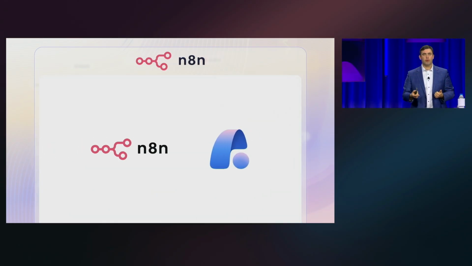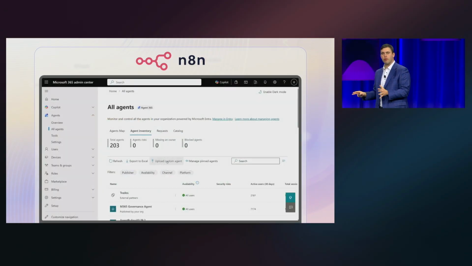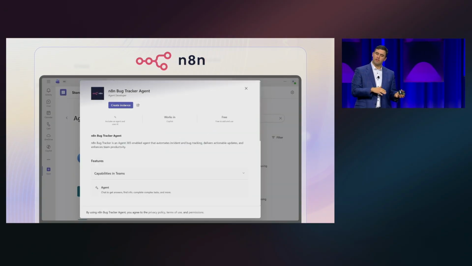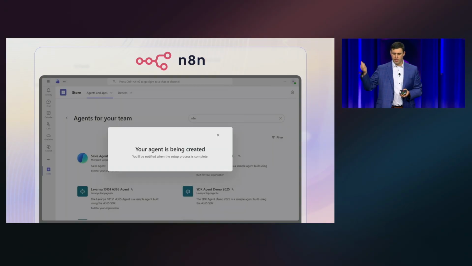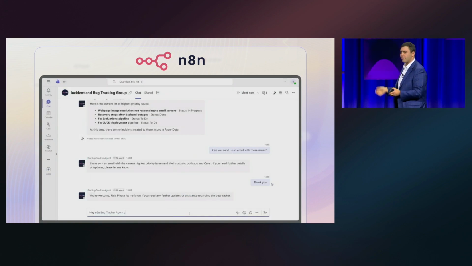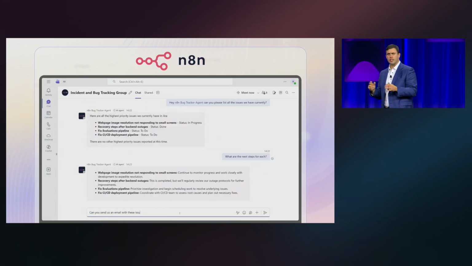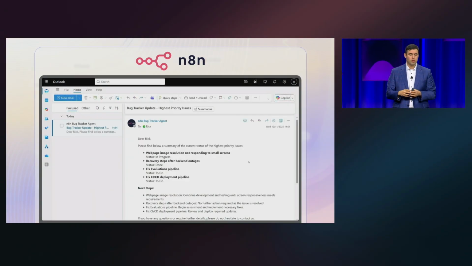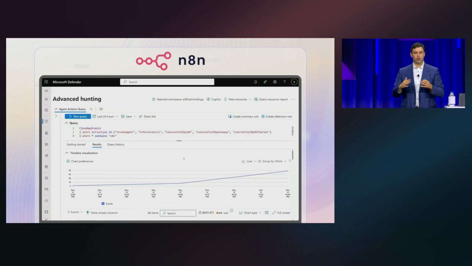And another great example is n8n, a great partner with us. They're a powerful workflow automation platform that's infused with AI. And with Agent 365 integration now, you can build AI-driven workflow agents. Like, I think there's a bug tracker example playing behind me right now. It automatically logs issues, sends invites, creates Word documents. It really streamlines workflows end to end. And just like Devin, every action that this agent takes is fully tracked.